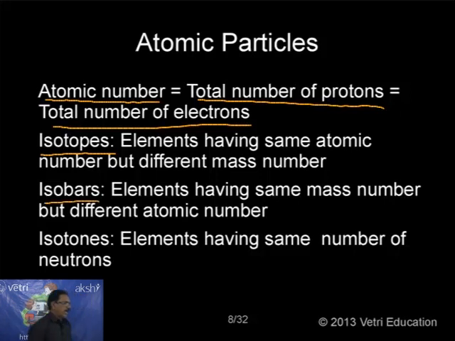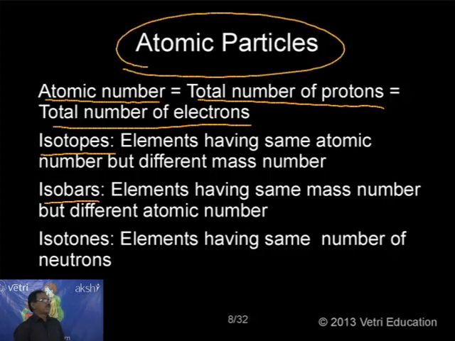Isobars. Elements having the same mass number but different atomic number, we call isobars. In the same way, isotones: elements having the same number of neutrons, we call isotones. Why am I giving this information? Coming to the atomic particles, you must know this is actually after discussing the modern theory.